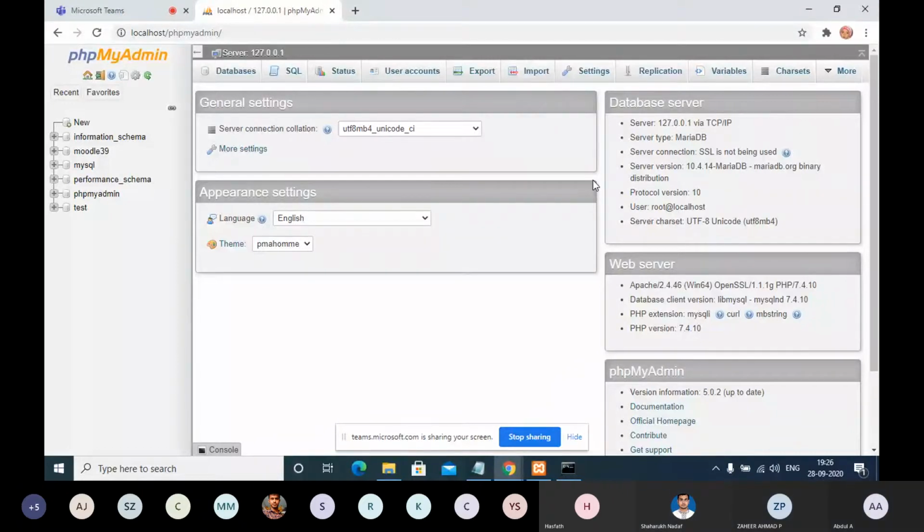Yes. It is a system for the database, generally known as RDBMS, a software.